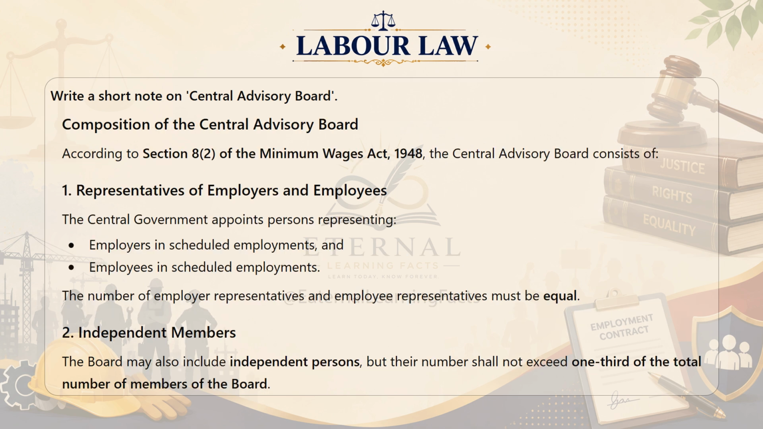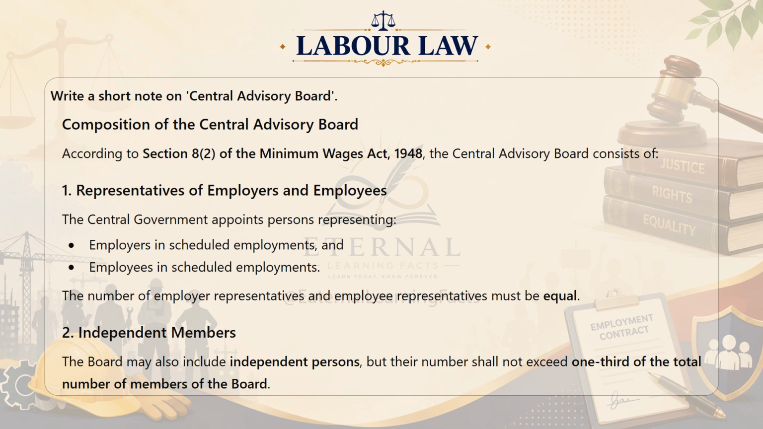Composition of the Central Advisory Board. According to Section 8(2) of the Minimum Wages Act 1948, the Central Advisory Board consists of, first, representatives of employers and employees. The central government appoints persons representing employers in scheduled employments and employees in scheduled employments. The number of employers' representatives and employee representatives must be equal.